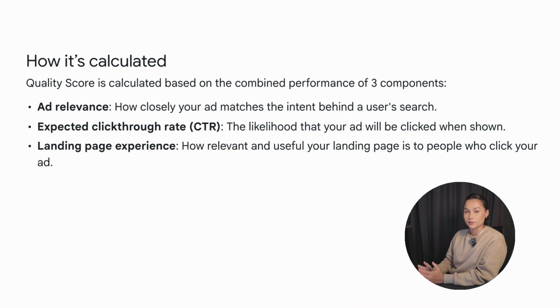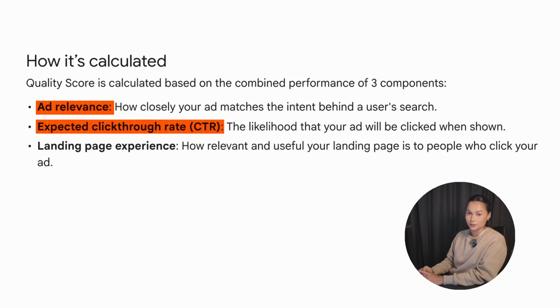Here's how. Google gives every ad a quality score out of 10. It's based on 3 things: how relevant your ad is, how likely people are to click on it, and how good the experience is when people get to your page. And that score has a massive impact on your cost per click.